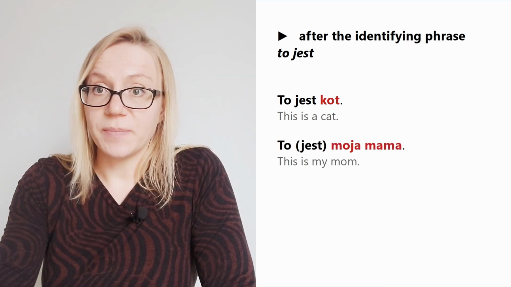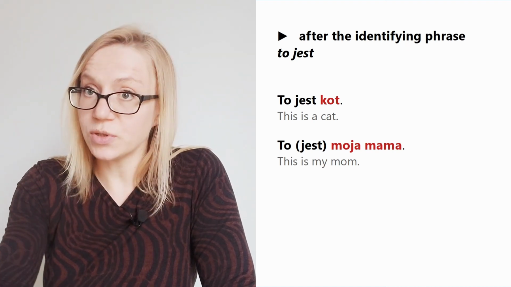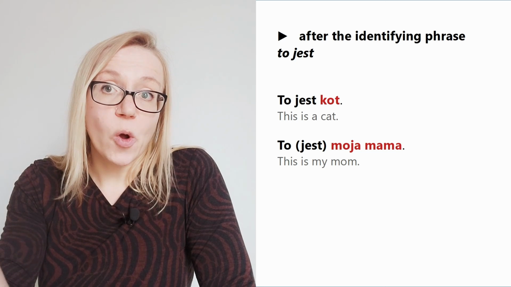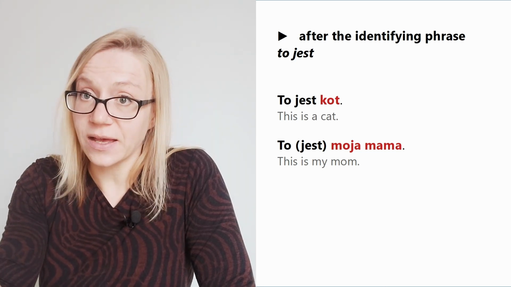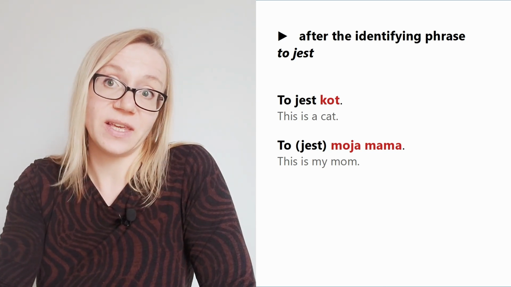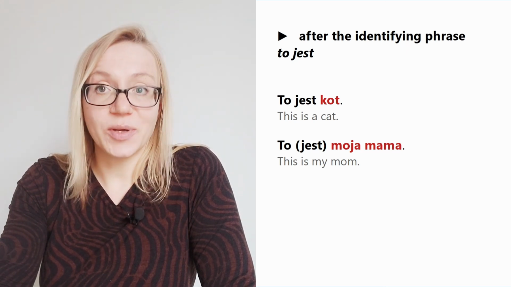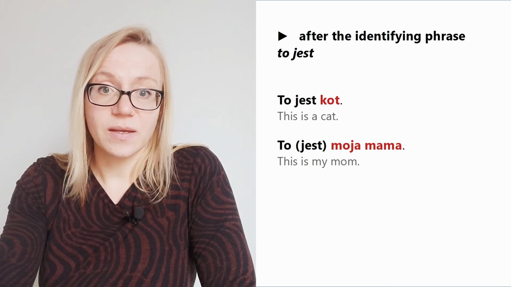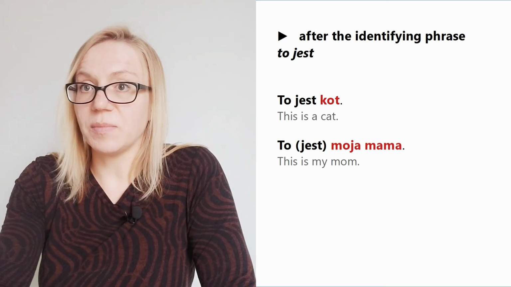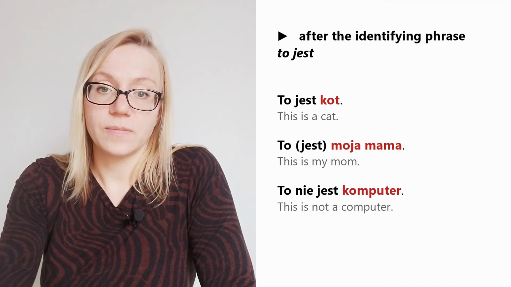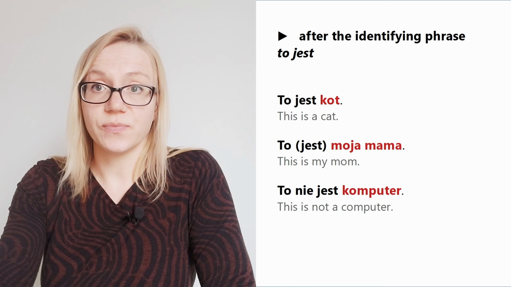To jest moja mama. This is my mom. Again, we are pointing, this time at a person, and very often we omit this jest in this phrase, and it still counts. We still use the nominative case. So we could also say, to moja mama. It means the same as to jest moja mama. Sometimes it's simply shorter just to say, to moja mama. Also in negations, to nie jest komputer.